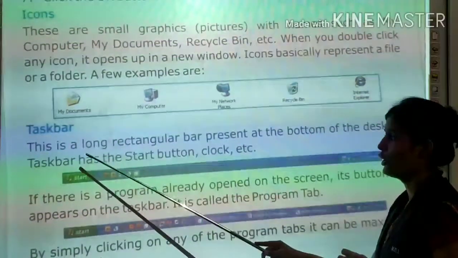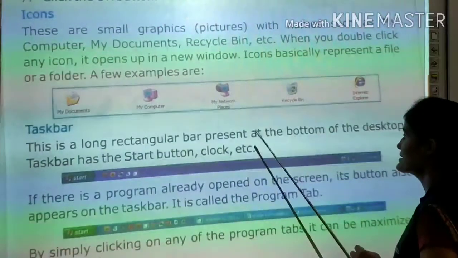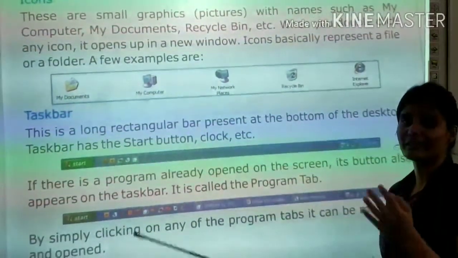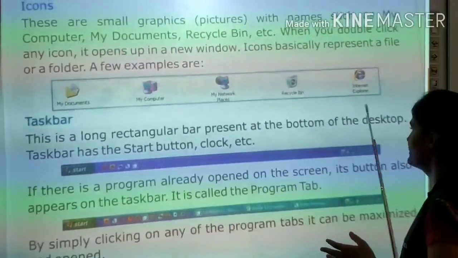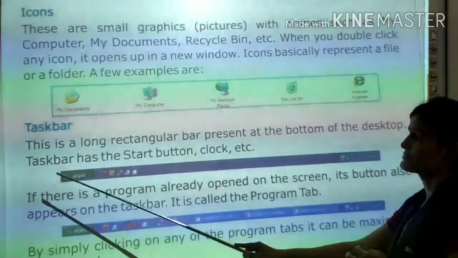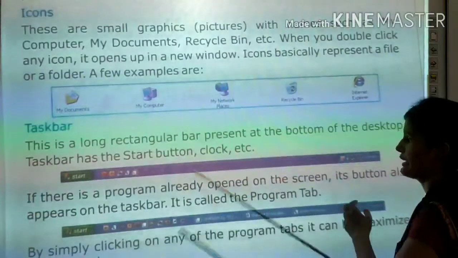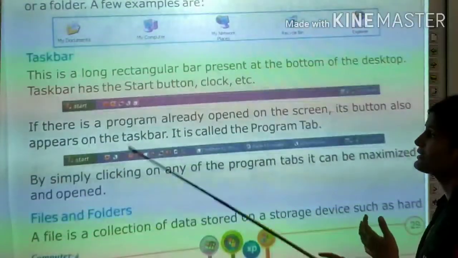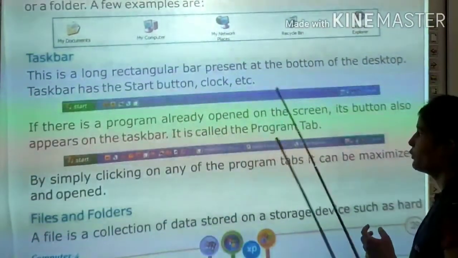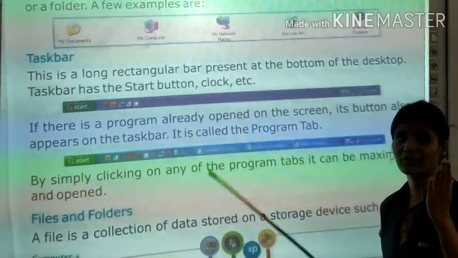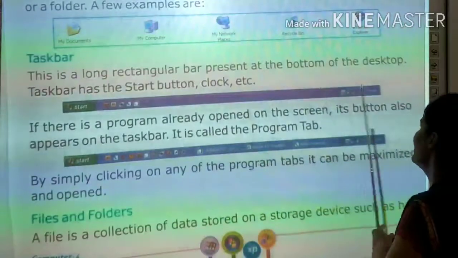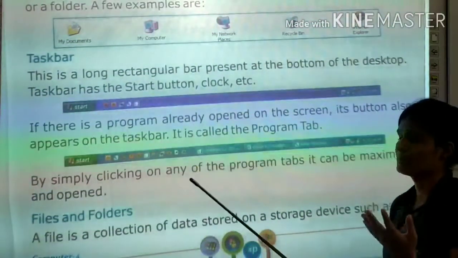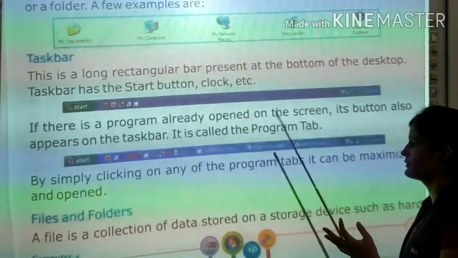Taskbar. This is a long rectangular box present at the bottom of the desktop. Taskbar क्या होता है? Long rectangular box होता है which is present at the bottom of the desktop. Taskbar has a start button, clock, etc. Taskbar में क्या होता है? Start button होते हैं, clock होते हैं, quick bar होता है. If there is a program already opened on the screen, अगर आपके स्क्रीन पे already एक program open है, its button also appears on the taskbar. तो उसका क्या होगा? Button also appears on the taskbar. It is called the program tab.